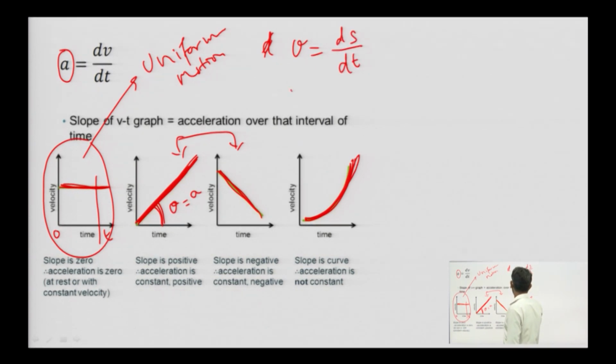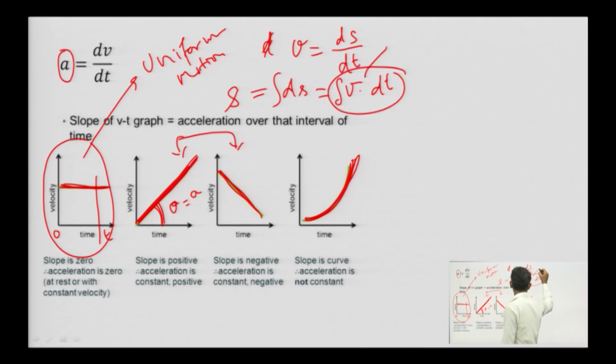So, what is ds? ds is V into dt. Okay. So, by integrating, we will get S, the total distance, displacement. So, displacement is what? Area under which graph? The Vt graph.